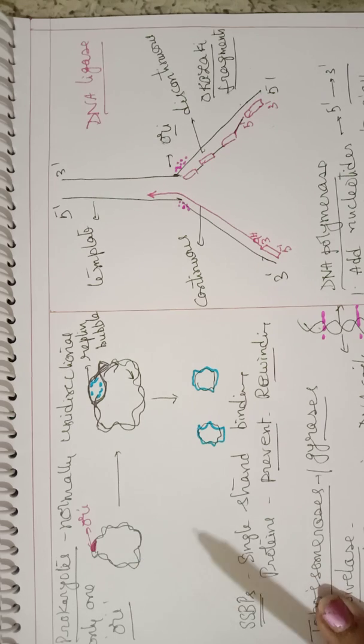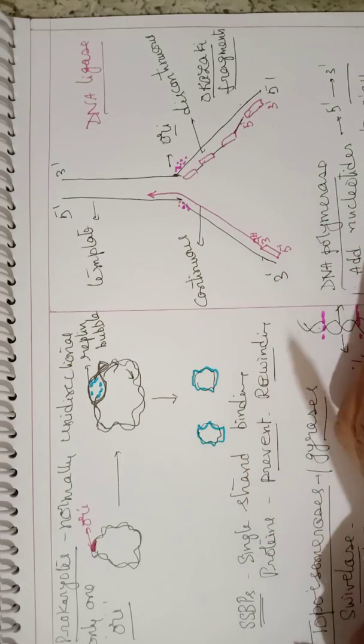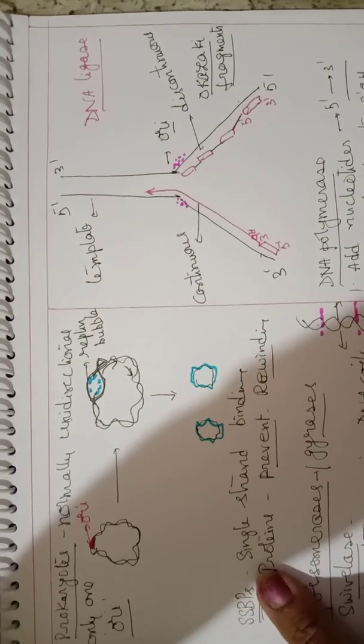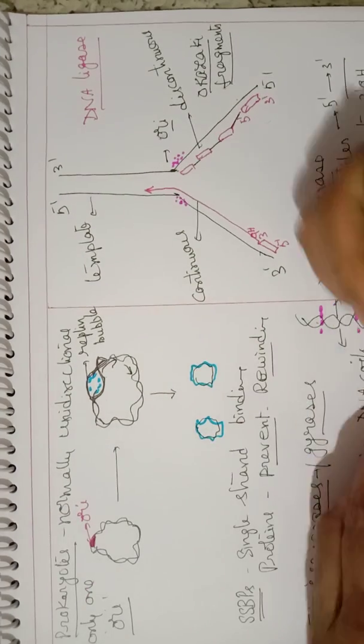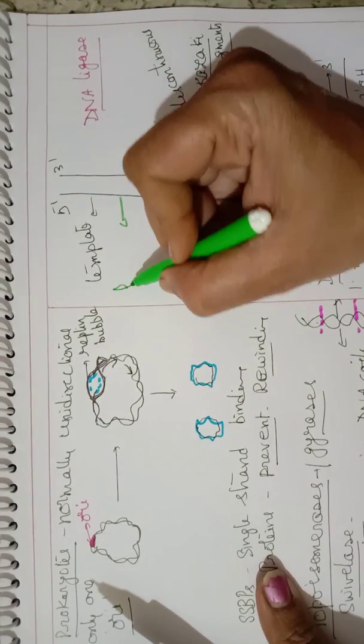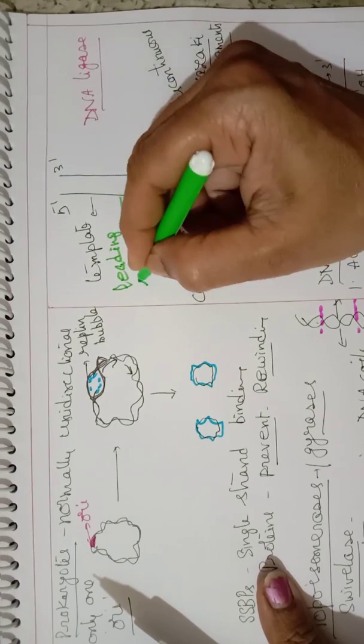Now they are given other names also. The template strand on which the DNA synthesis is continuous is called a leading strand.